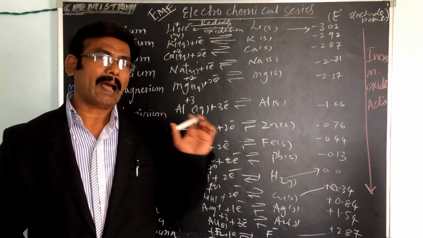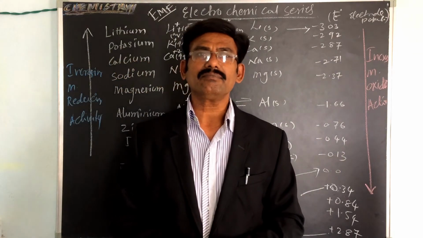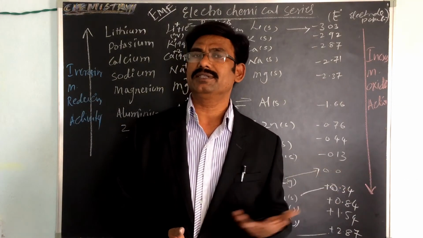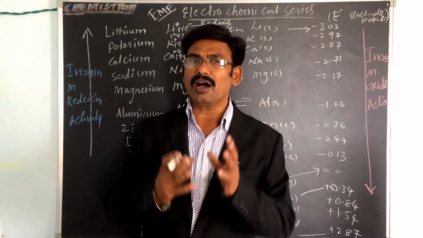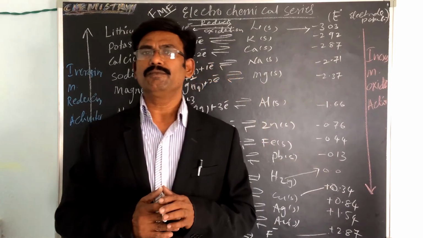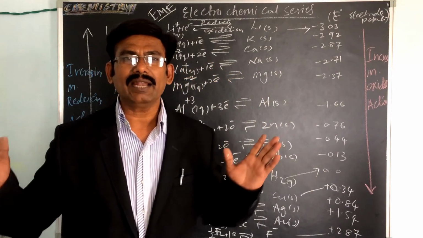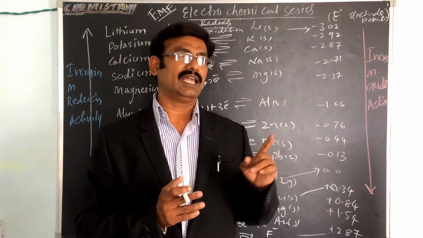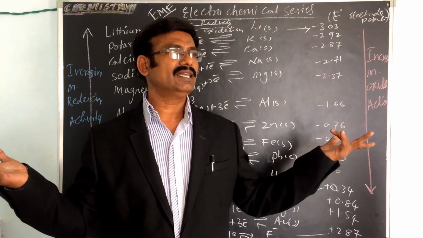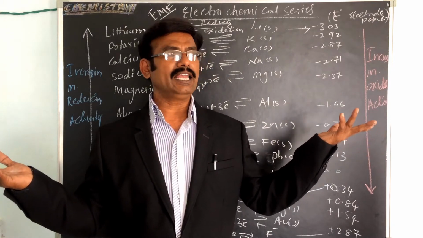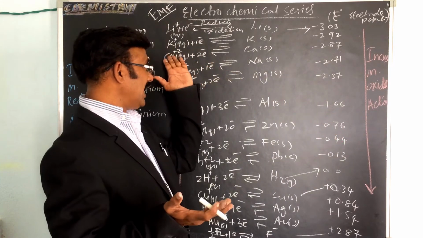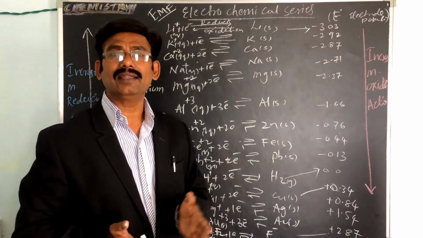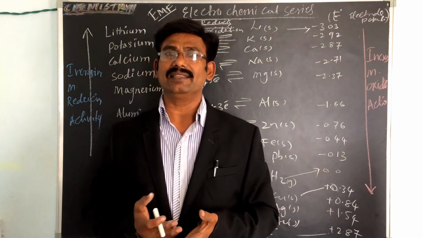Okay, so what applications are there? The electrochemical series provides valuable information in applications. Some of the applications I will tell you. First application is the calculation of the standard EMF of the cell. We know that the standard cell potential is E0 of the right hand side and left hand side. So this is the left hand side and this is the right hand side. We can calculate that.